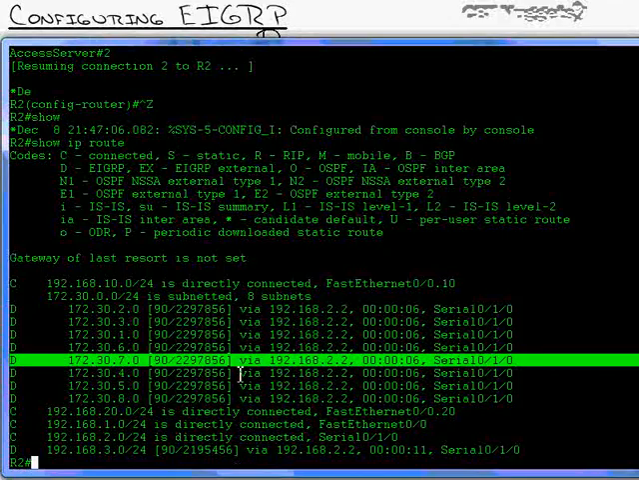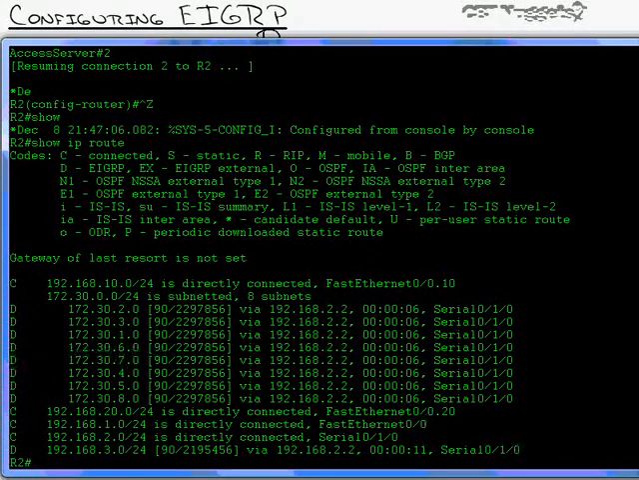I had to pause the video there for a moment to make sure I didn't cut anything off when my screen jumped around, and I didn't.